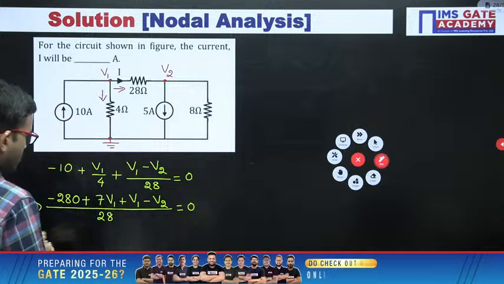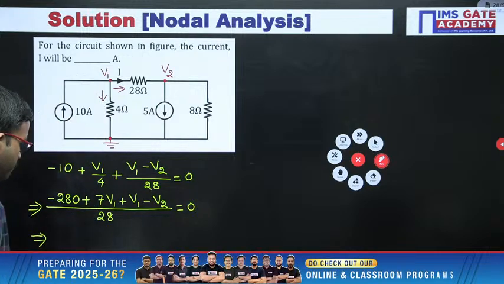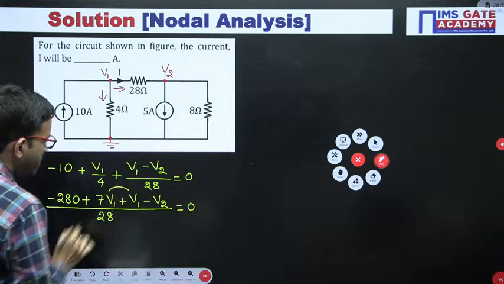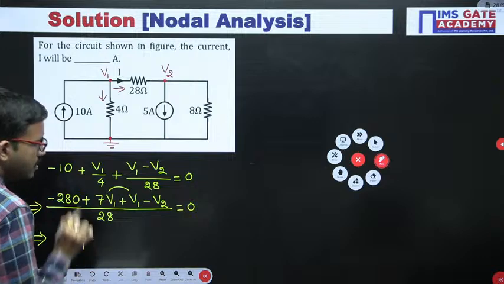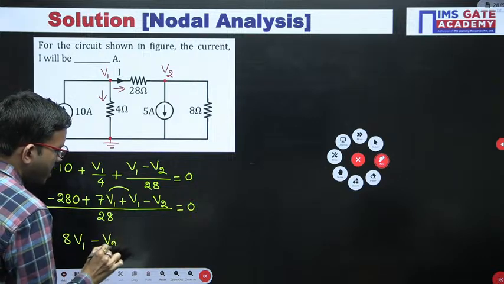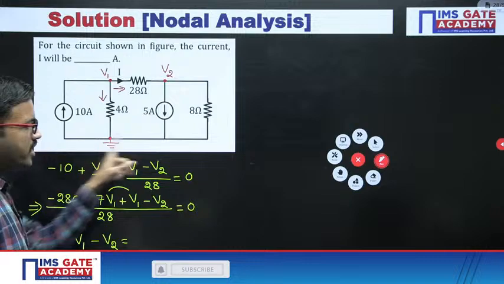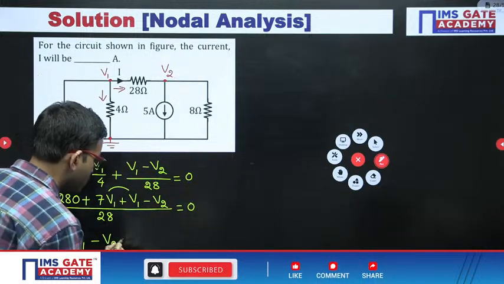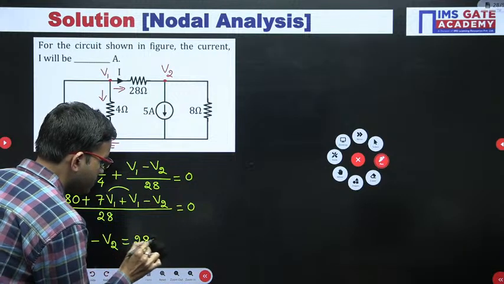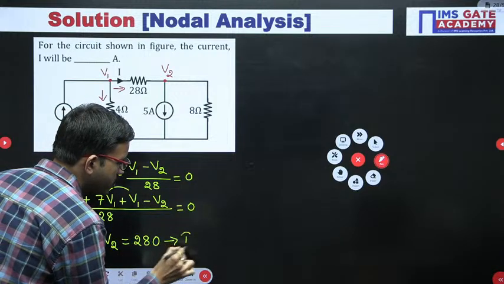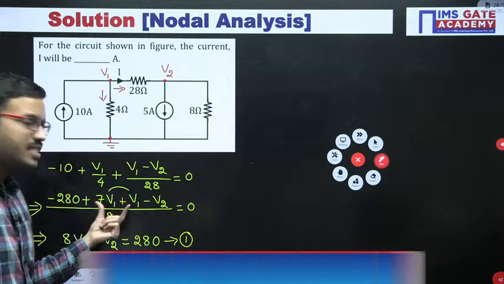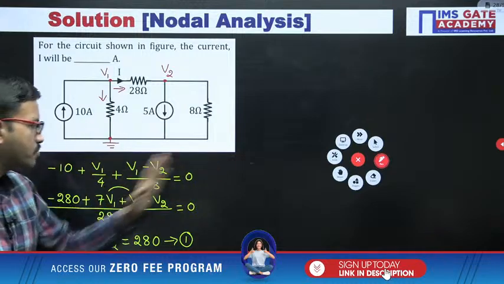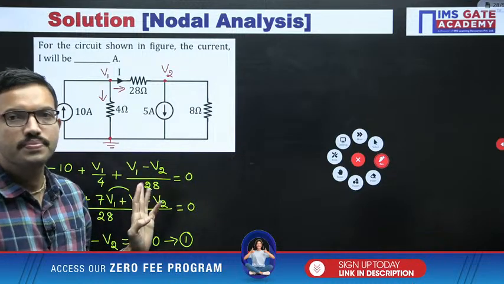So from here you are getting 7 plus 1, that is 8 V1 minus V2. I am writing the direct step. This minus 280 we can bring to the right hand side, it will become positive. So this one you can label as equation number 1. I hope all of you got the clarity. 7 plus 1, that is 8 V1 minus V2 equals 280, the negative term I brought to the right hand side, it becomes positive.